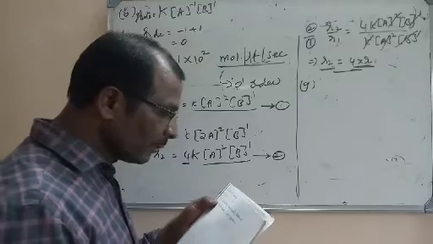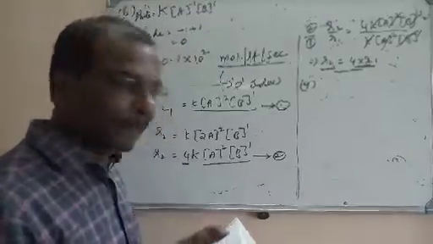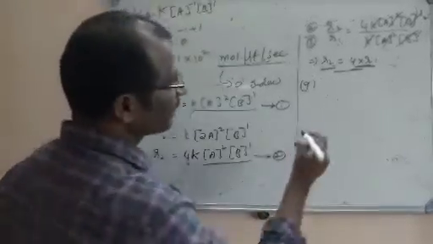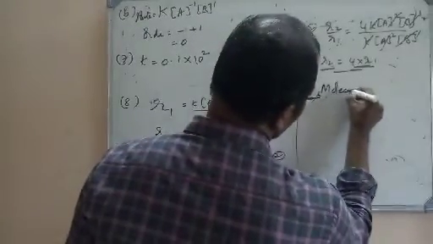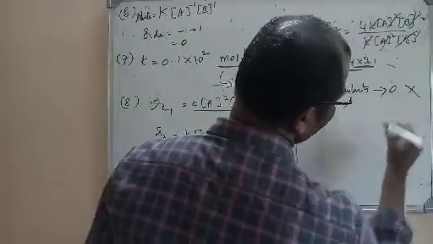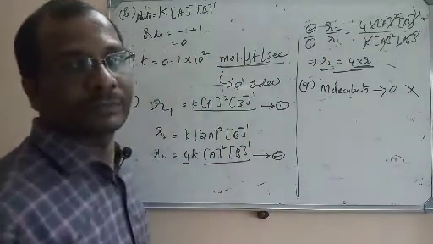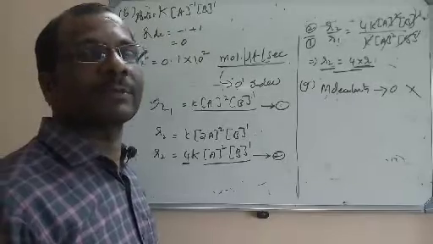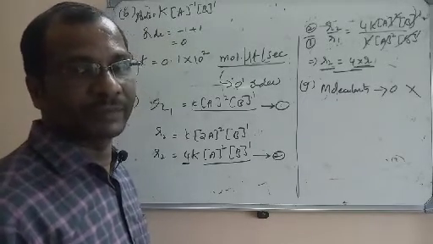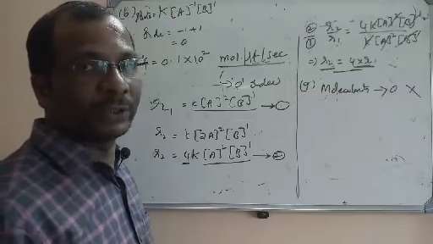Next question: molecularity cannot be 0, 1, 2, 3. Just now I told you, it can never be 0. Molecularity cannot be 0, and it is not possible to have a negative value. It is always a whole number, an integer. So it is a positive value, and that is also an integer.